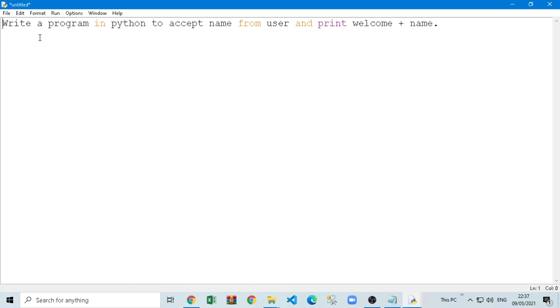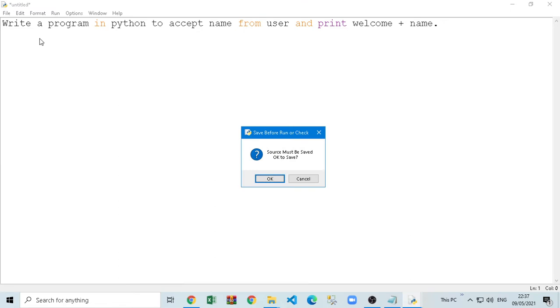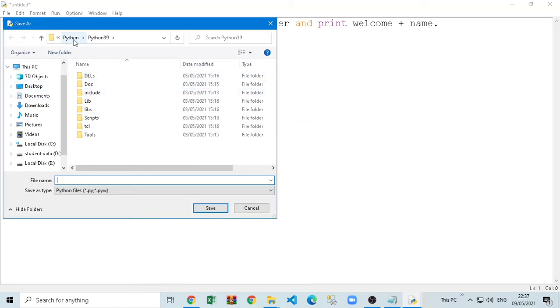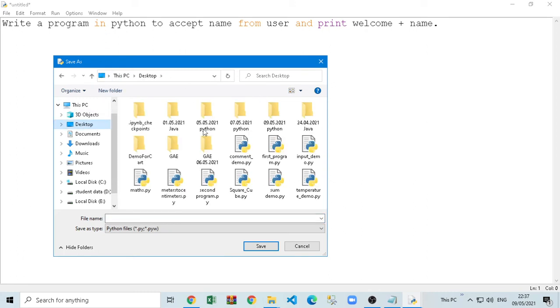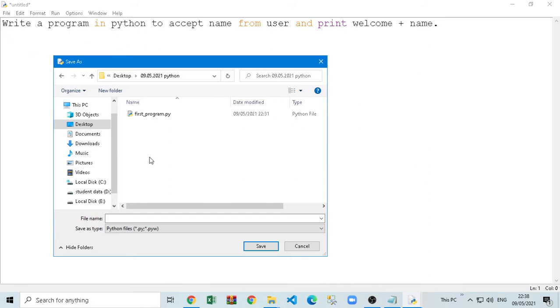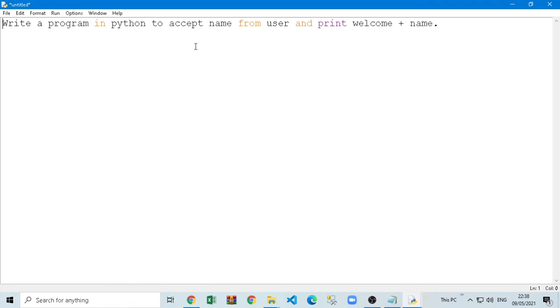So if I try to run the program, it will give me an error saying what is this word, what is this word a program in, because we don't have these words in our Python vocabulary. So why are you writing them? We have to tell Python that see, this is a question, the code I will write below, so that is the code, just focus on that. Don't focus on my question here, that is just written for my own understanding. So if I open this file in future, I can understand why I created the code. So in short, it's called a comment.